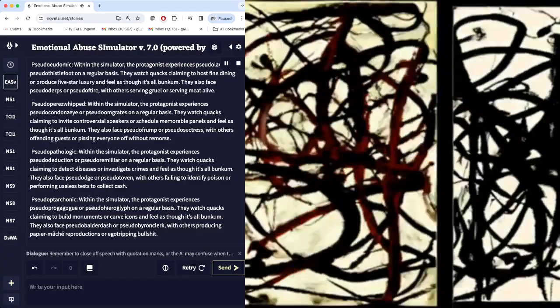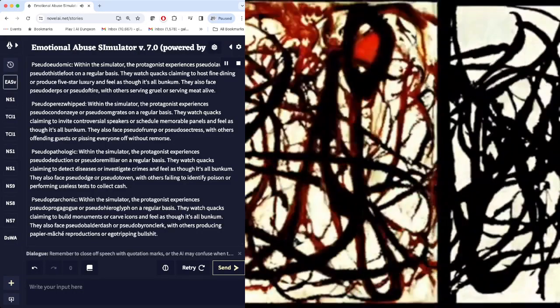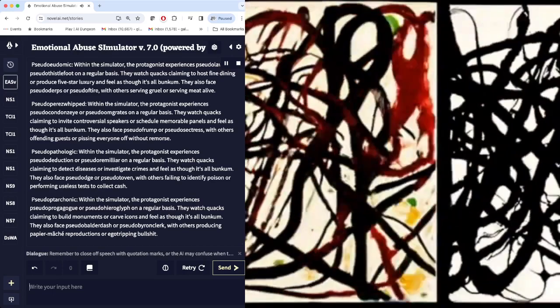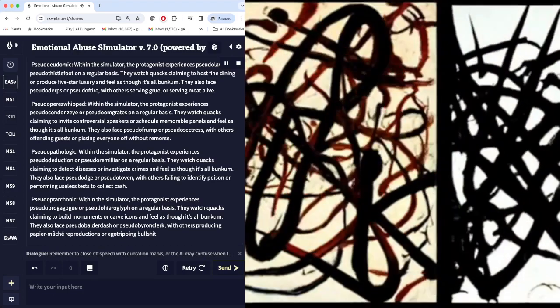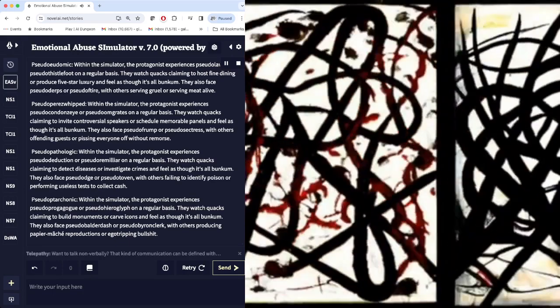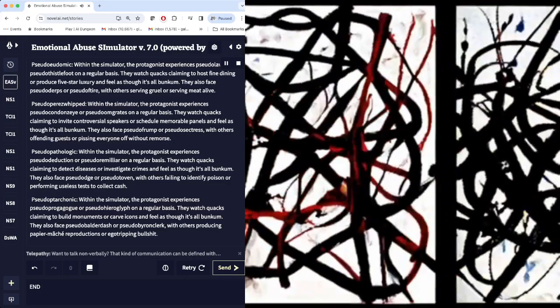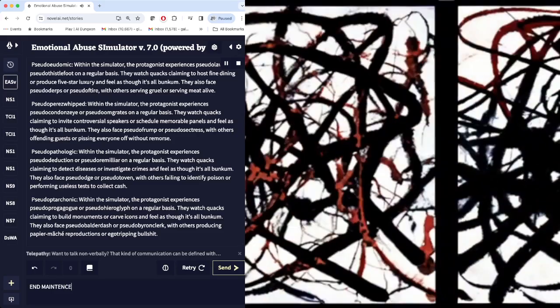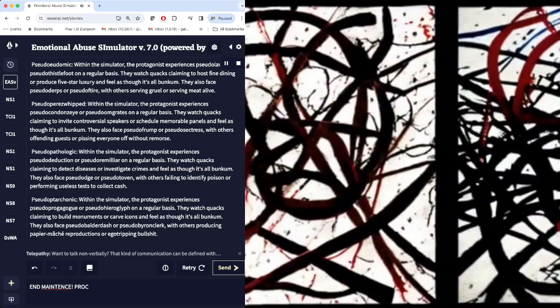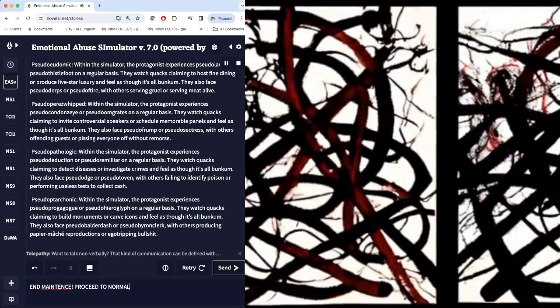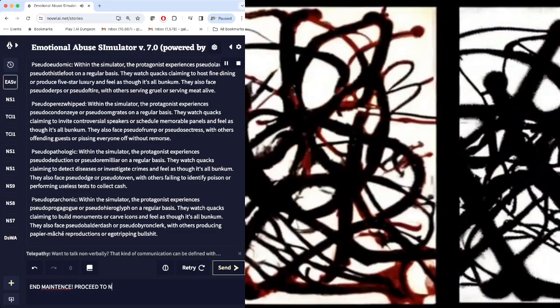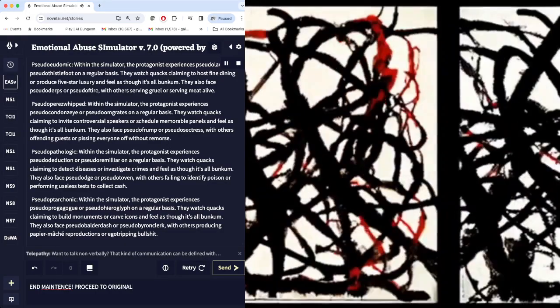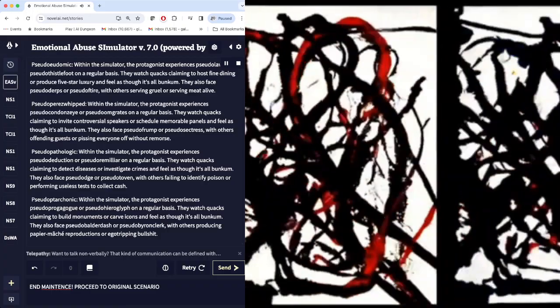Pseudo-pathologic. Within the simulator, the protagonist experiences pseudo-deduction on a regular basis. They watch quacks claiming to detect diseases or investigate crimes and feel as though it's all bunkum. They also face pseudo-toven, with others failing to identify poison or performing useless tests to collect cash.